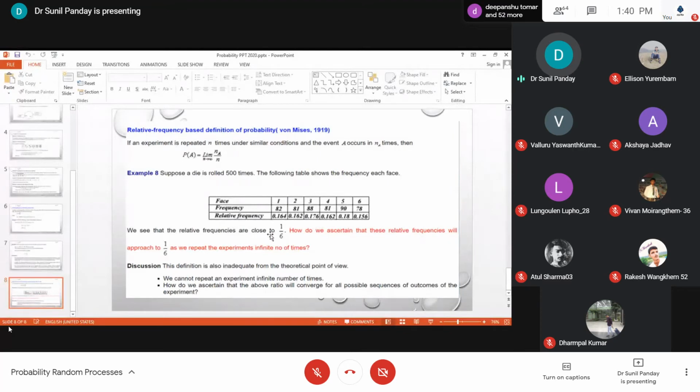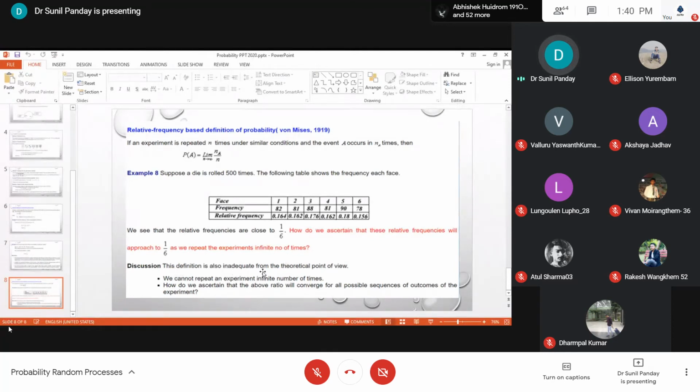We see that the relative frequency is close to 1 by 6, but not equal to 1 by 6. So how do we ascertain that these relative frequencies will approach 1 by 6 as we repeat the experiment an infinite number of times? You know that this is not possible.